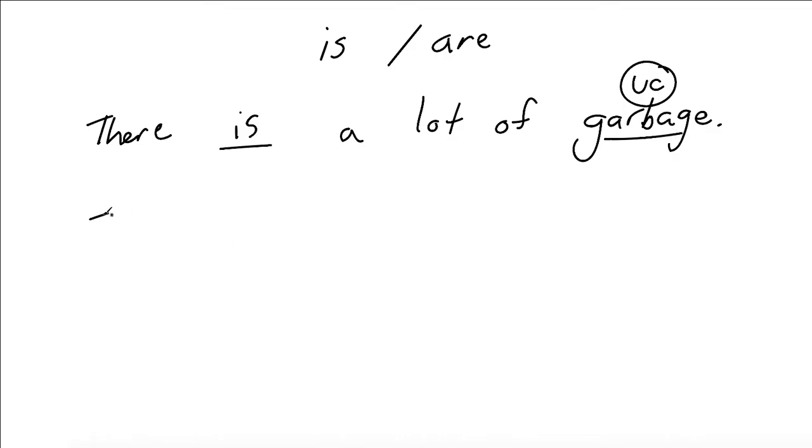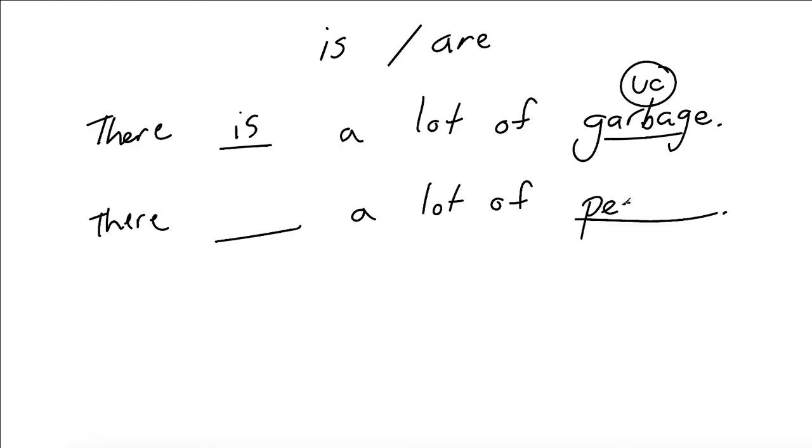Okay? Number 2. There blank a lot of, we're going to say people. Okay? So there blank a lot of people. Now people is countable and more than one. So is it is or are? Are. There are a lot of people. Excellent. Good. Now number 3.